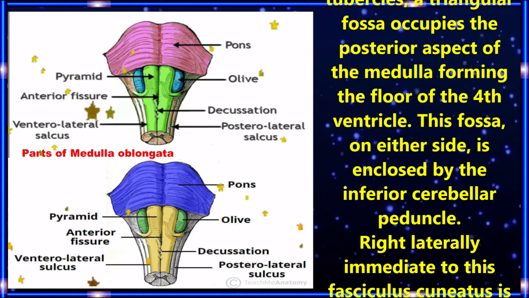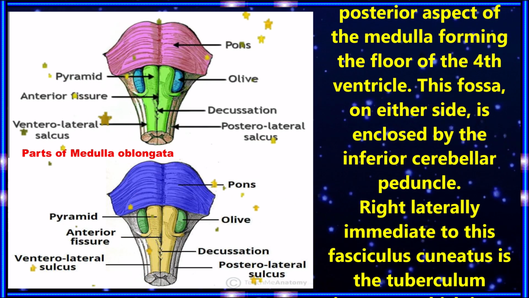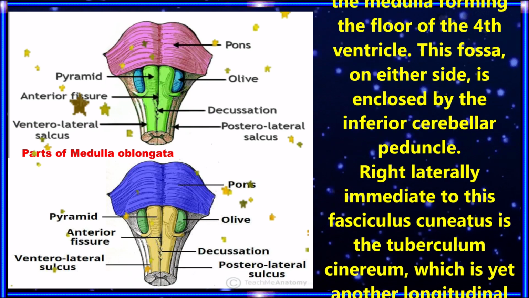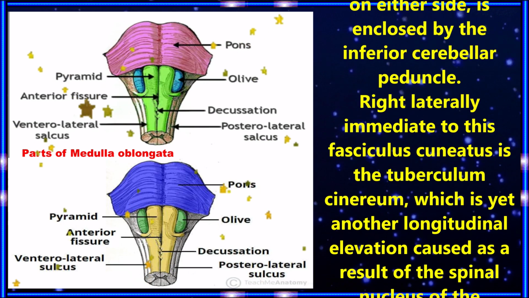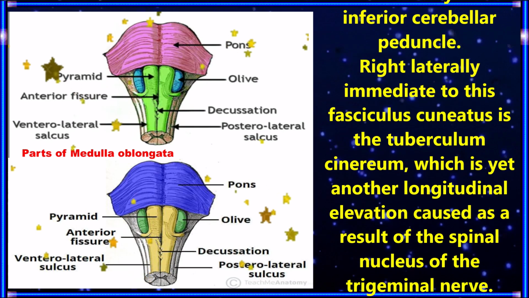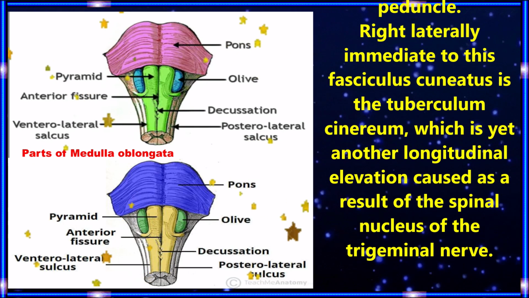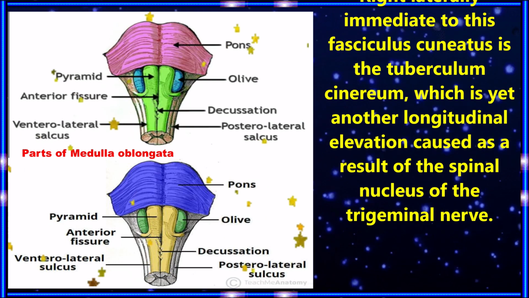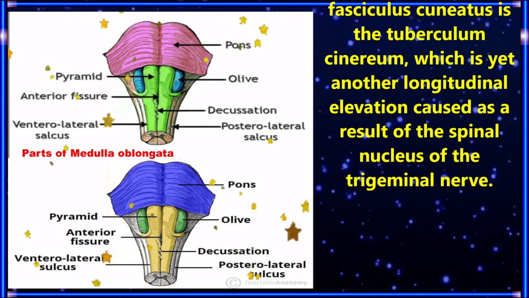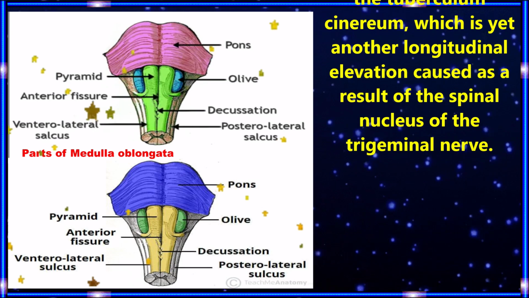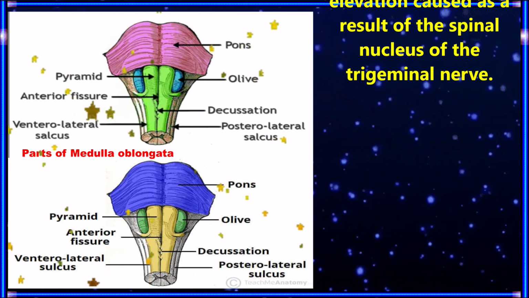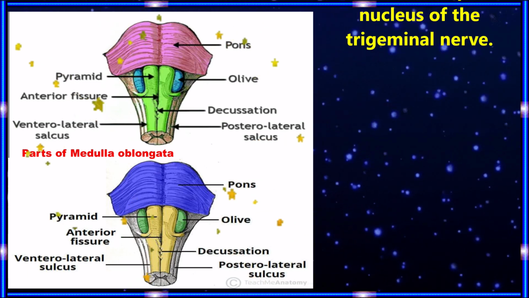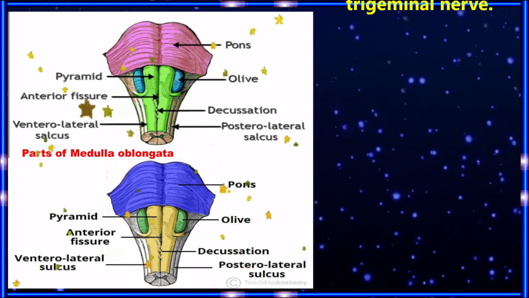Overlying the tubercles, a triangular fossa occupies the posterior aspect of the medulla, forming the floor of the fourth ventricle. This fossa on either side is enclosed by the inferior cerebellar peduncle. Right laterally, immediate to the fasciculus cuneatus, is the tuberculum cinereum, which is another longitudinal elevation caused as a result of the spinal nucleus of the trigeminal nerve.